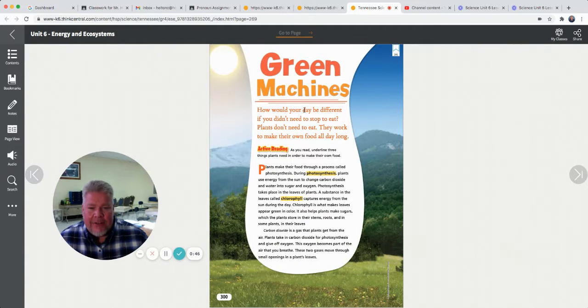Green machines. How would your day be different if you didn't need to stop and eat? Plants don't need to eat. They work to make their own food all day long. Plants make their food through a process called photosynthesis. Boy, we know all about that, don't we?